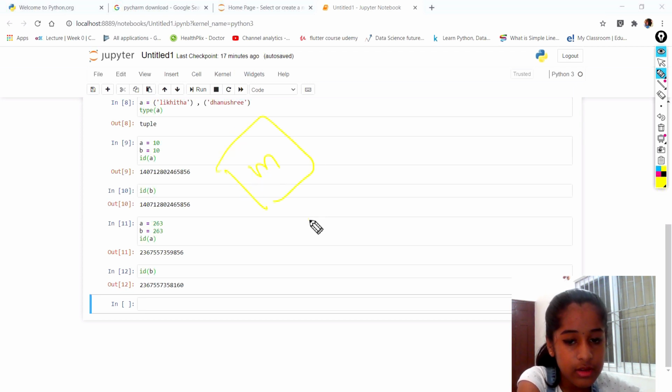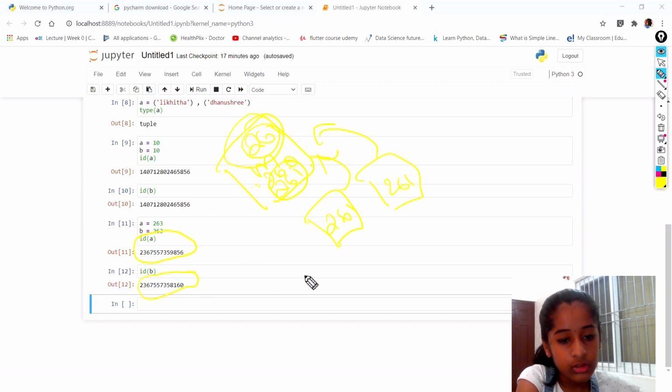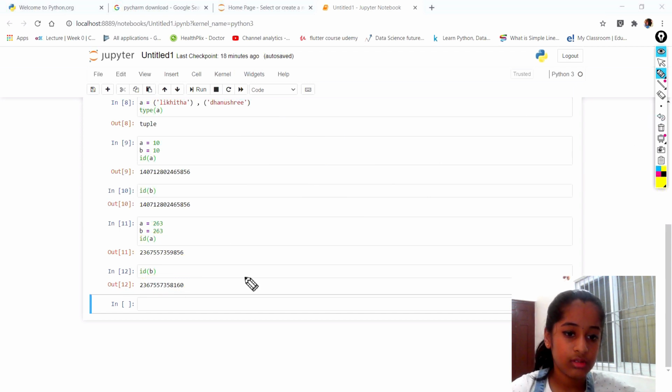This is the memory, and you add this 261 number. You have values up to 260. So now it's going to add 261 somewhere in a random place and give you this ID. Suppose you say again you want 261, it's going to create another 261 in a new place. Because you added a new one, it's going to give you a different ID. When you change the variables, again it's going to give you a different one.